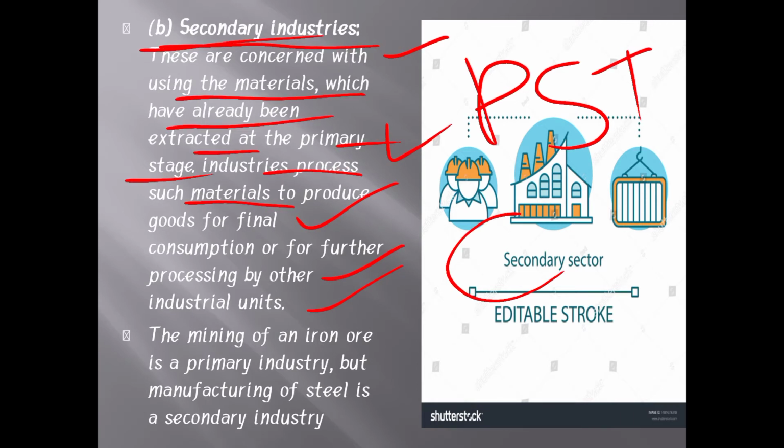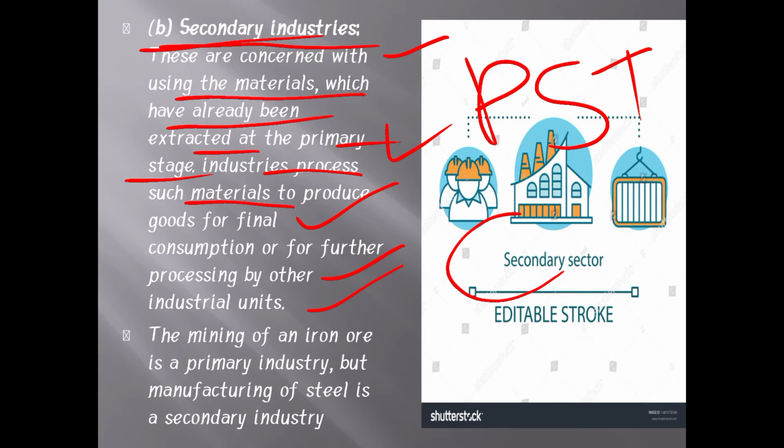Let me give one example. With the help of primary industry, we produce products like sugar cane, which will be used by the secondary industry and processed. Through that, they provide sugar for final consumption.